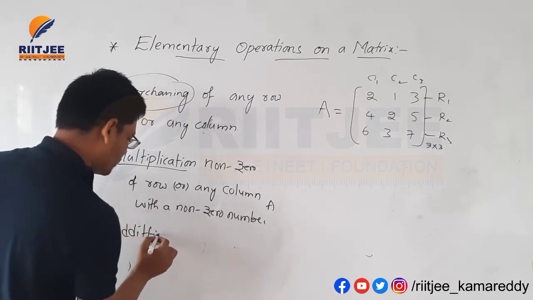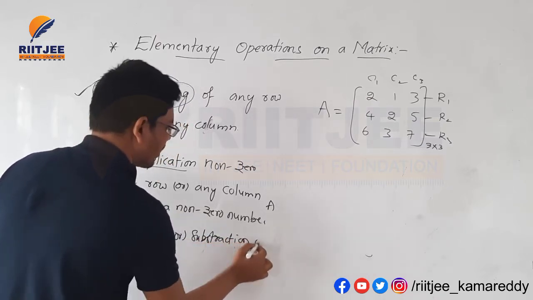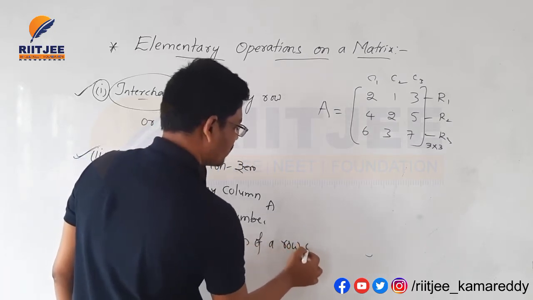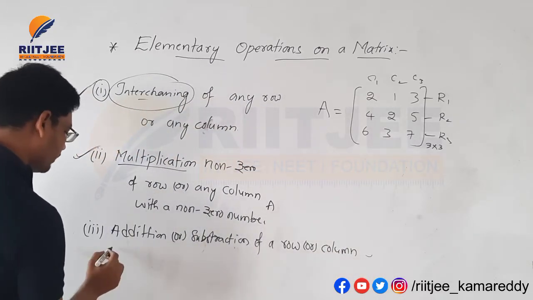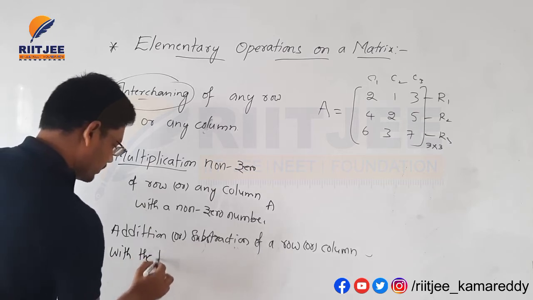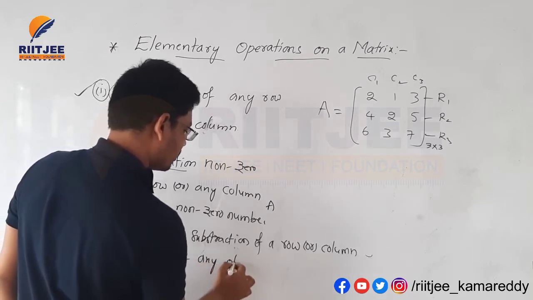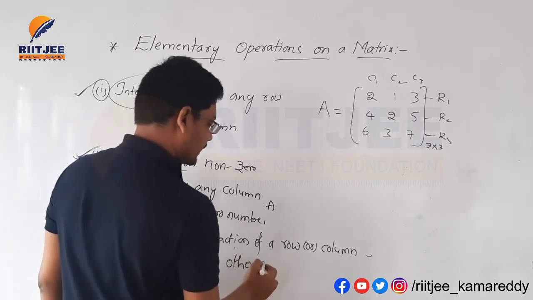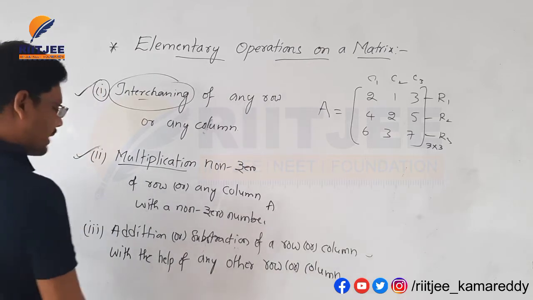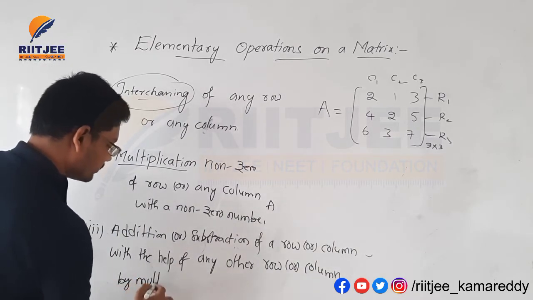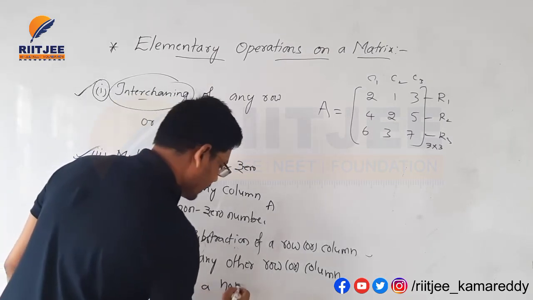Addition or subtraction of a row or column with the help of any other row or column by multiplying a non-zero number.